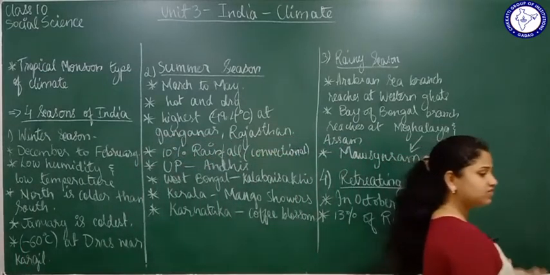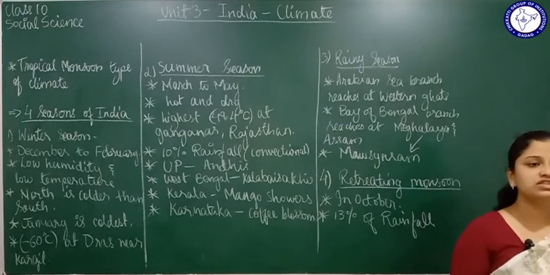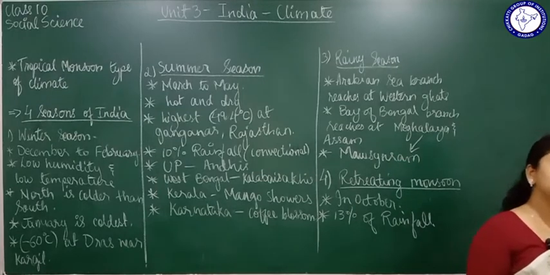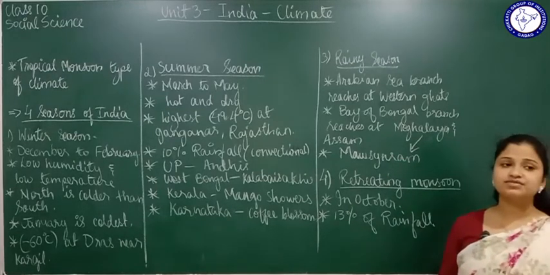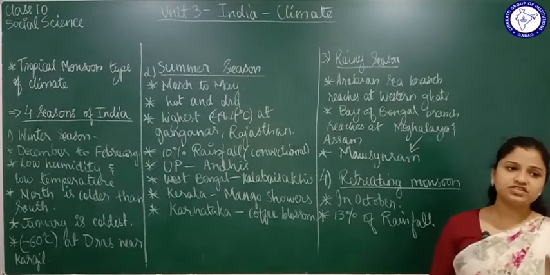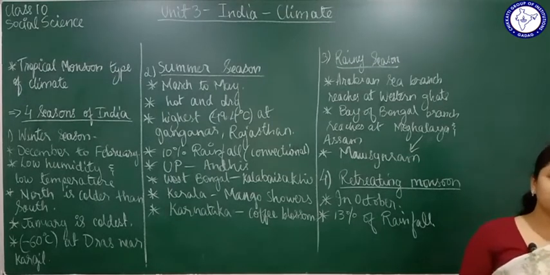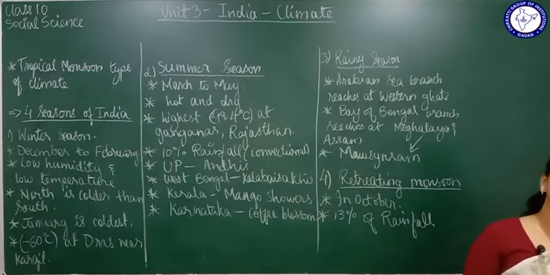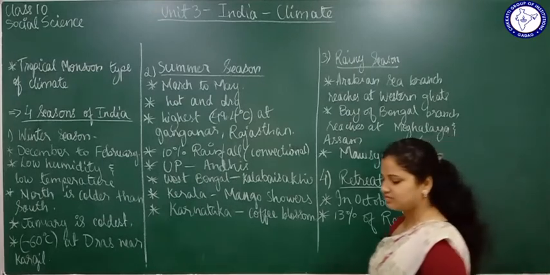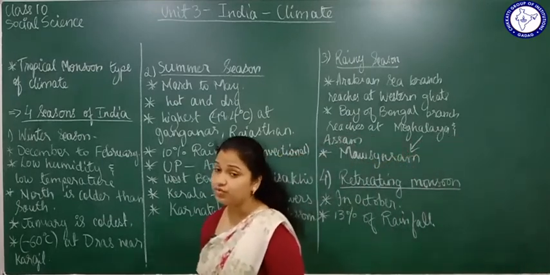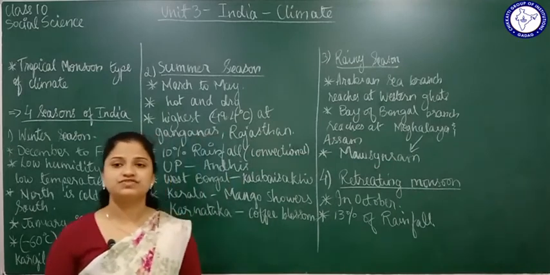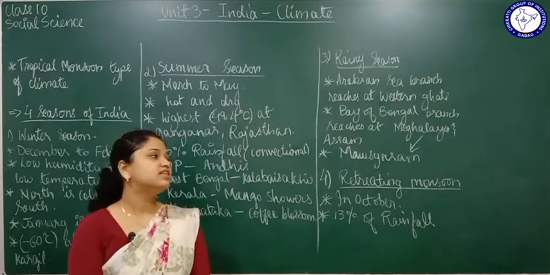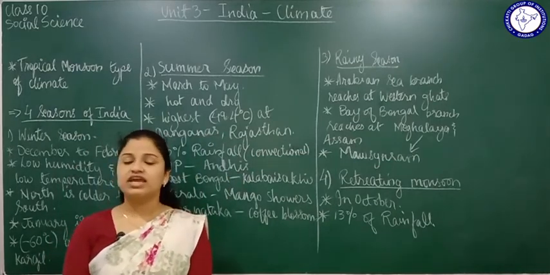So what did we learn? We learned about the 3 major places where 3 different types of rainfall are found. First, low rainfall, which is less than 50 centimeters. Then moderate rainfall, which is 50 to 100 centimeters. And then very heavy rainfall, which is 100 to 250 centimeters. These types of rainfall are found here in India.